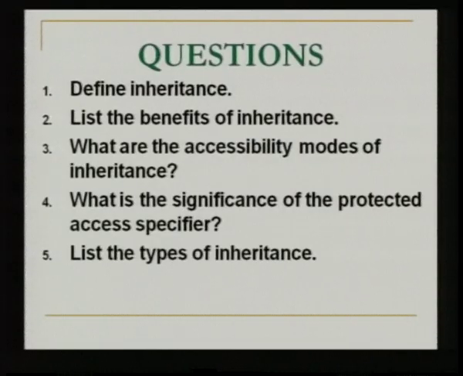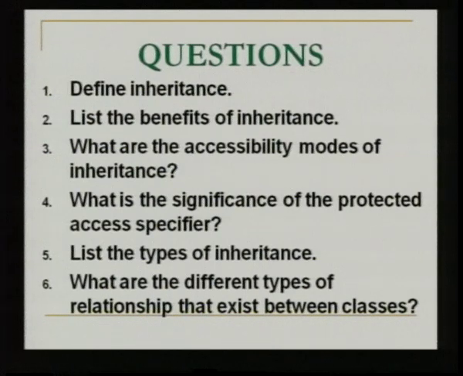So, all the public members also become protected. So, they are also visible only to the inherited classes. They are not public to whoever can access the subclass. Types of inheritance: single, multi-level, multiple, hierarchical and hybrid.